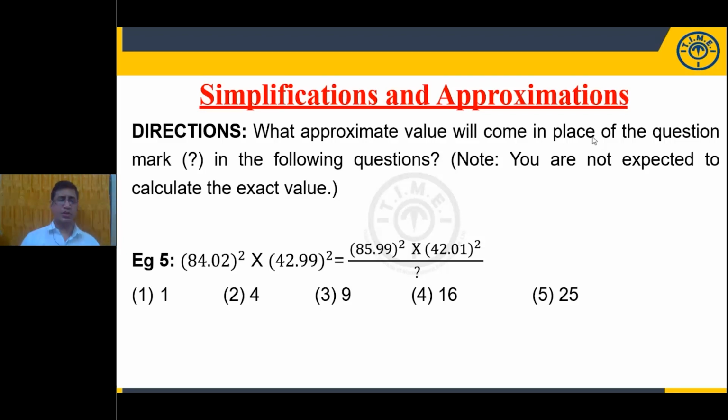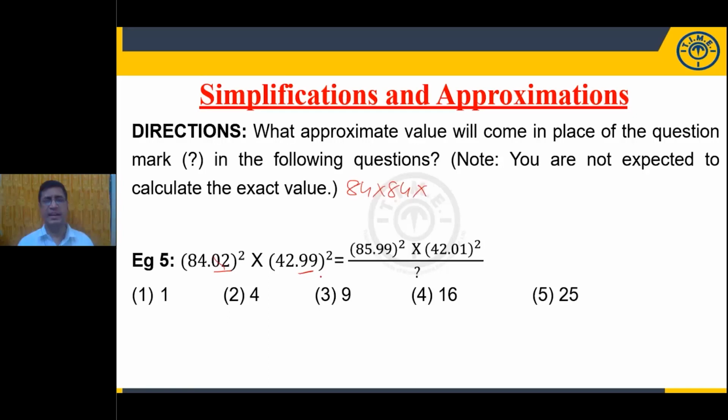Now, if you observe this question carefully, on the left-hand side, 84.02 is given. Just ignore the decimal part, 0.02. So what we have is 84 square, 84 into 84. Don't find it, just look at it. And what about the other side?